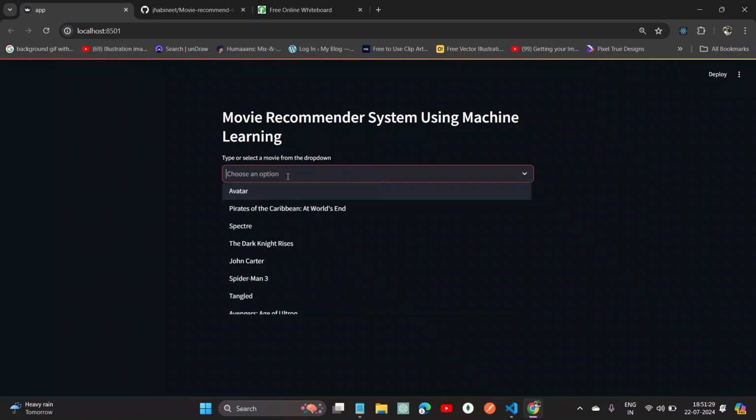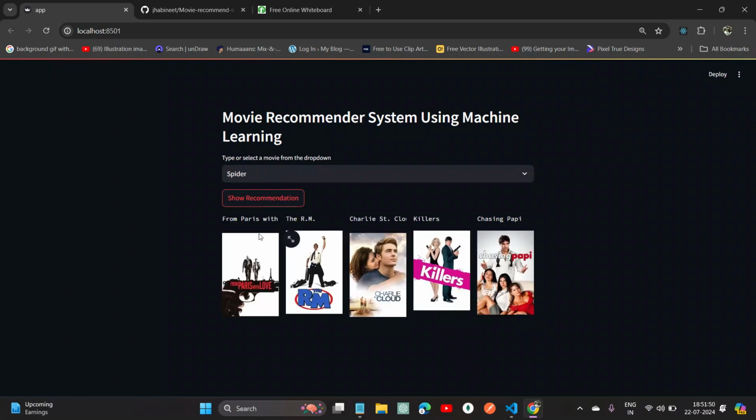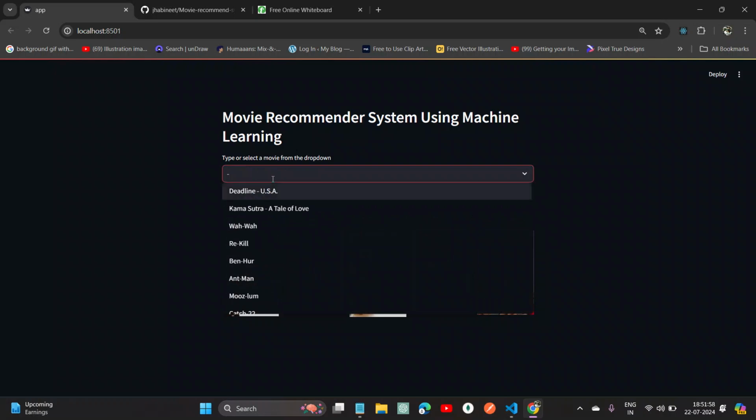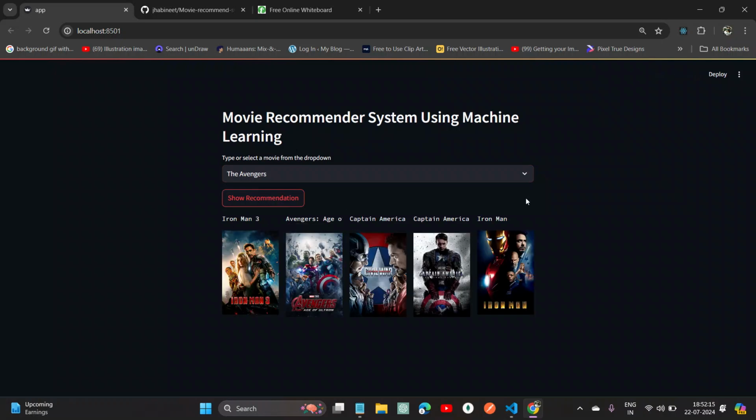So basically, if we search Spider-Man, and if we click on show recommendation, it will show five similar kinds of movies. Then if we search the Avengers and click on show recommendation, we'll get five recommended movies: Iron Man 3, Avengers Age of Ultron, Captain America, which is one of my favorite movies, Captain America and Iron Man.